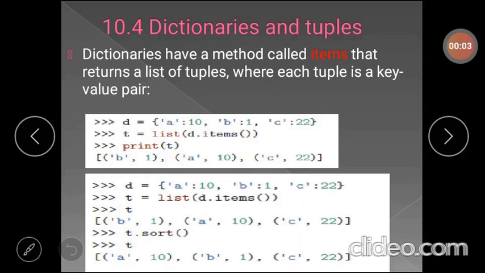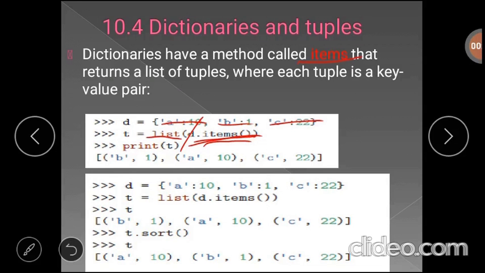Okay, now we will discuss how we can get the tuples from the dictionary. In a dictionary we have one method called items that returns a list of tuples where each tuple is a key value pair. For example, here we have the dictionary with three items. Those items are A:10, B:1, and C:22. Here we are applying the items method for the dictionary D. Now this method will return the list, and that list contains the tuples, and each tuple has the key and value pair.